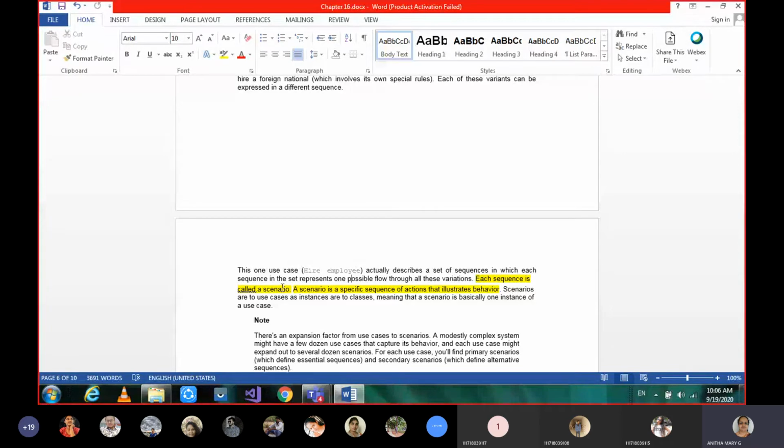Each sequence means each flow, which track you are taking. That is called a scenario. In other terms, we can say a scenario is an instance of a use case.